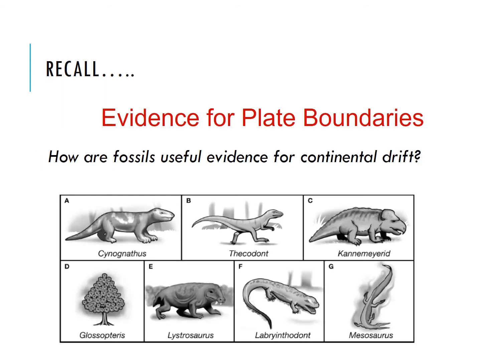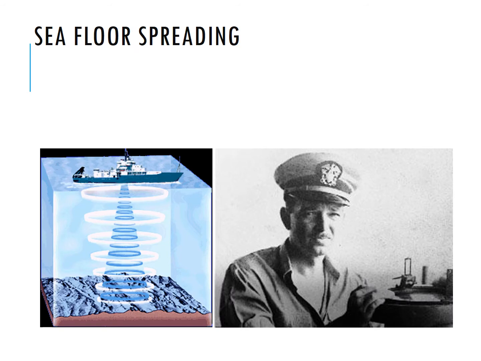So remember that we have evidence for plate boundaries. We have the different fossil evidence that is used for continental drift. These are different fossils that we find spread out across different continents that are separated by oceans, even though these are freshwater or land mammal creatures who wouldn't have been able to swim across the ocean, suggesting that, again, all the continents were once together.